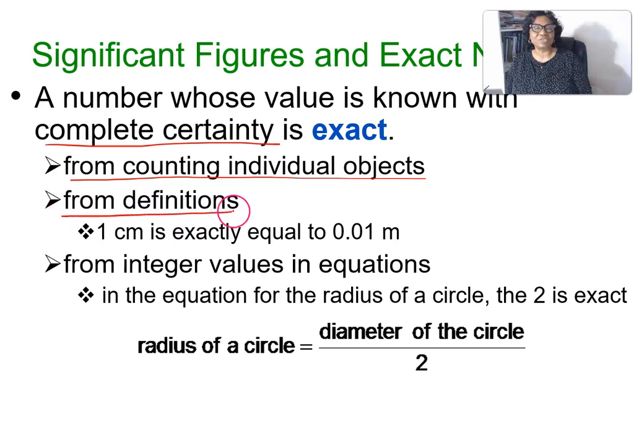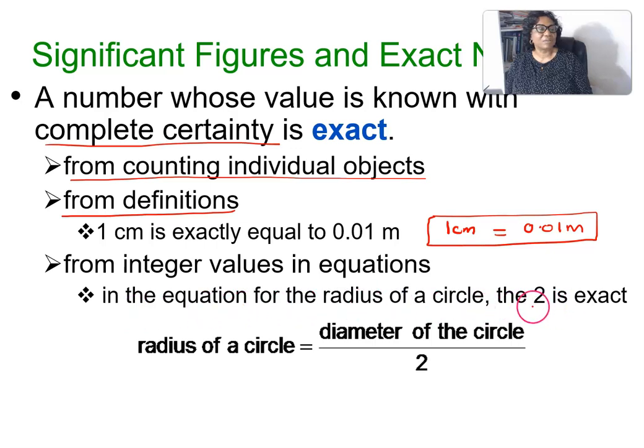Or from definitions, 1 centimeter is exactly equal to 0.01 meters. So 1 centimeter equals 0.01 meters. This is an exact number. Or from integer values in equations. For example, 2 is an exact number.